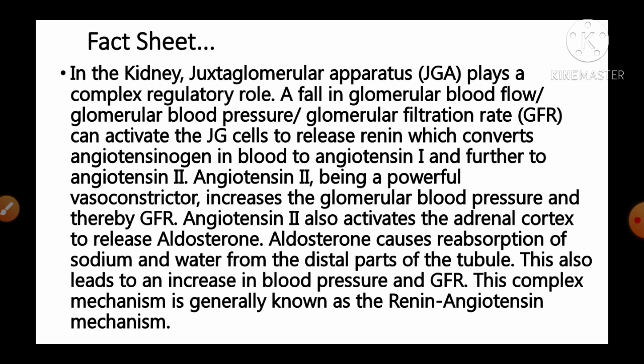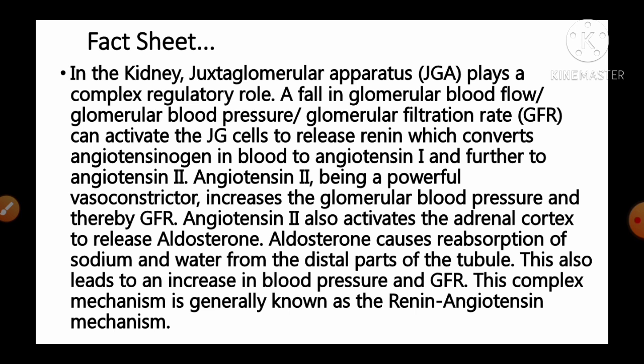A fall in glomerular blood flow or glomerular blood pressure or glomerular filtration rate can activate juxtaglomerular cells to release the renin, which converts angiotensinogen in the blood to angiotensin 1 and further to angiotensin 2. This angiotensin 2, being a powerful vasoconstrictor, increases the glomerular blood pressure and thereby increases the GFR. Angiotensin 2 also activates the adrenal cortex to release aldosterone.